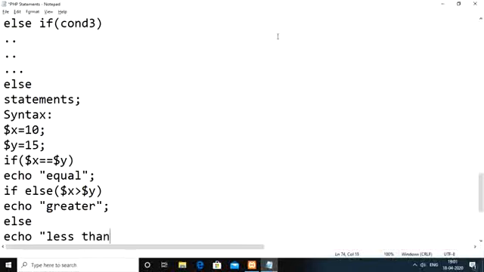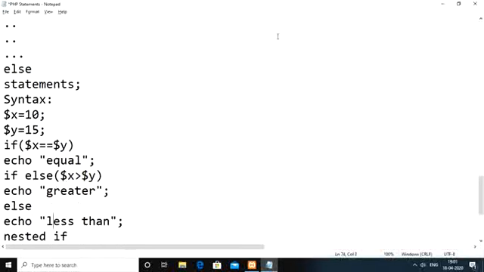So here we are checking the relationship between x and y. We first check whether x is equal to y. If this is true, we need to display "equal". Otherwise we need to check for one more condition: if the x value is greater than y. If it is greater than y, then we need to display the message "greater". Otherwise we need to display that it is "less than".